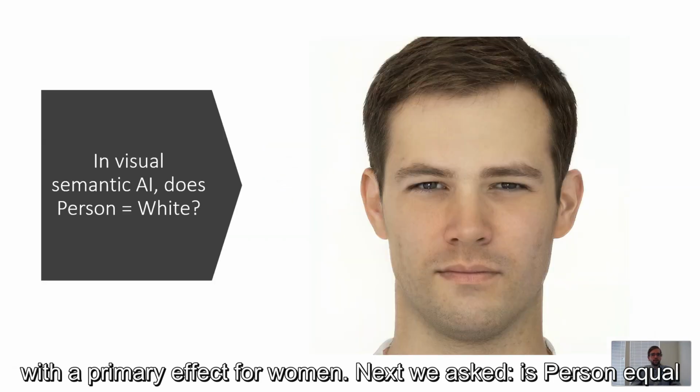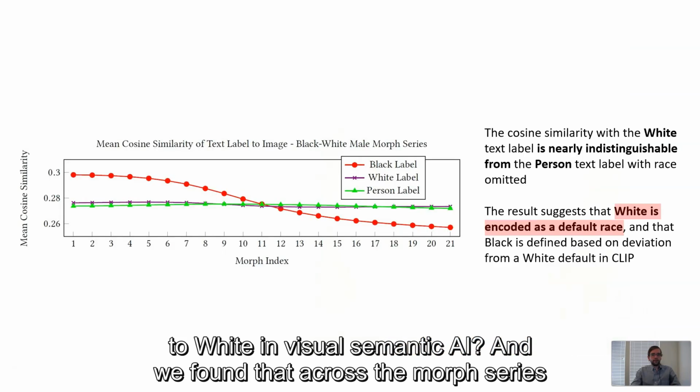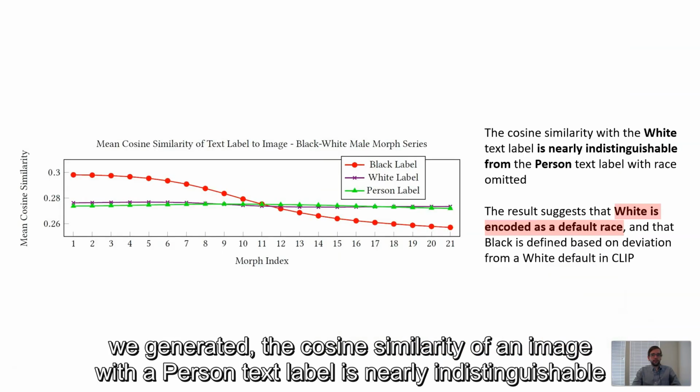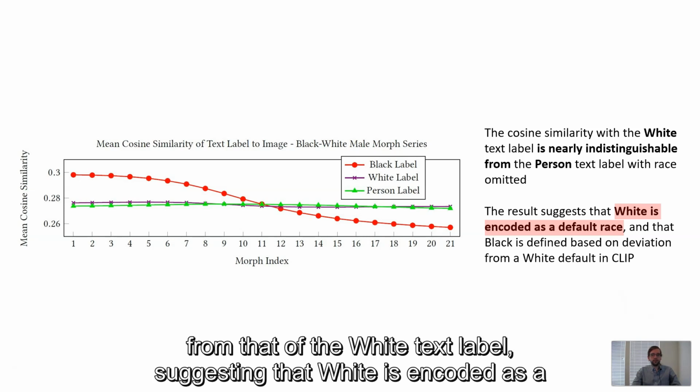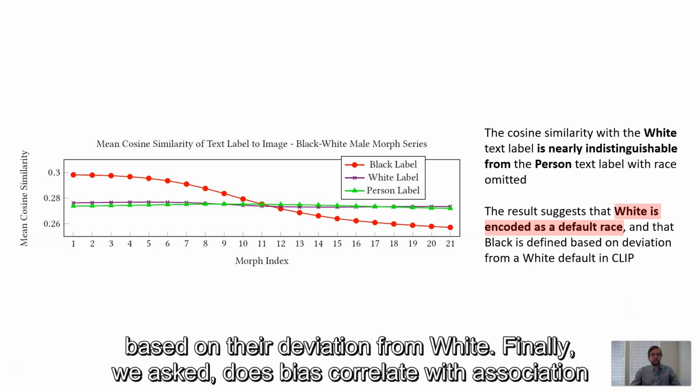Next, we asked, does person equal white in visual semantic AI? And we found that across the morph series we generated, the cosine similarity of an image with a person text label is nearly indistinguishable from that of the white text label, suggesting that white is encoded as a default race and that other races and ethnicities are defined in the model based on their deviation from white.